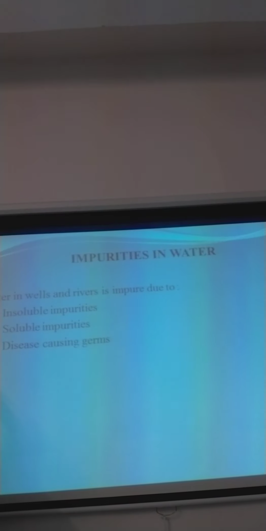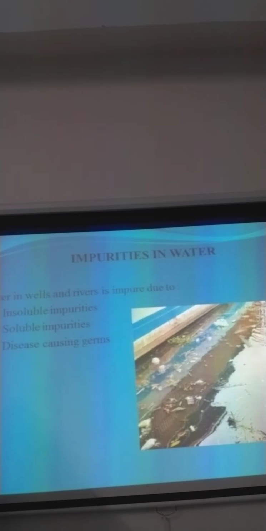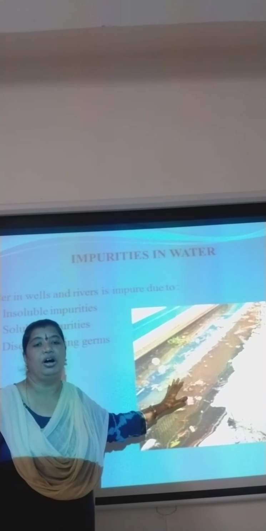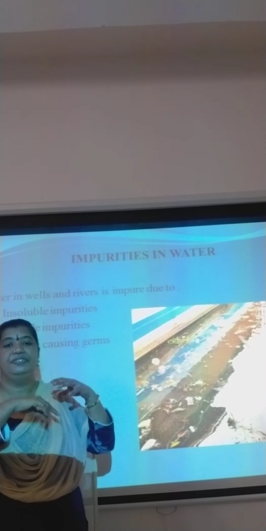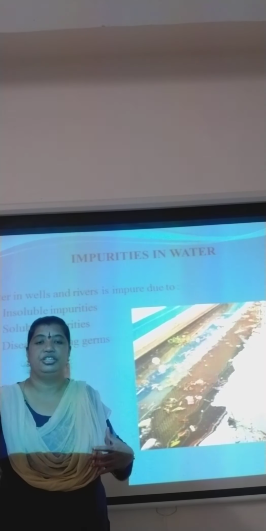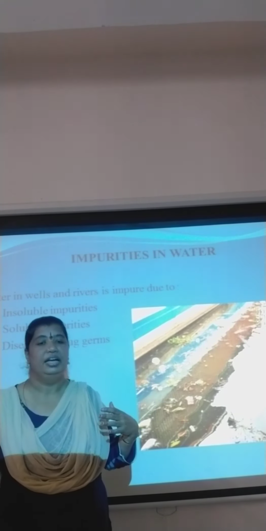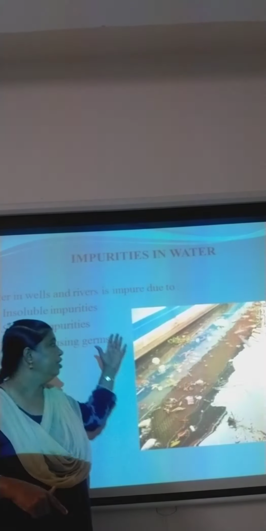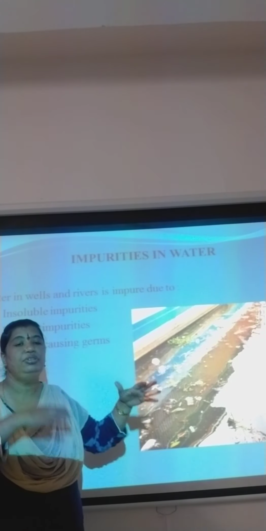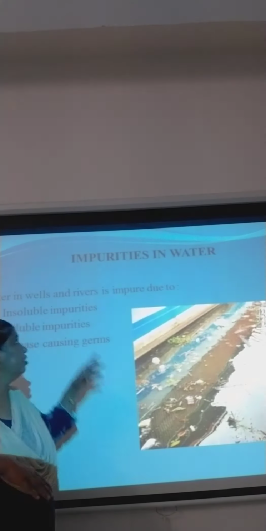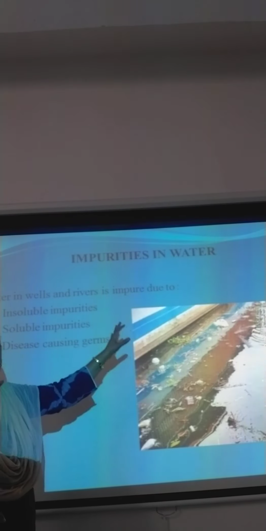Now let's go on to the next topic, that is impurities which are present in water. We have seen different types of water. Water can be changed from one state to another, through evaporation and through condensation, right? Now let us see how water can have a mixture of different things, the impurities present in water.